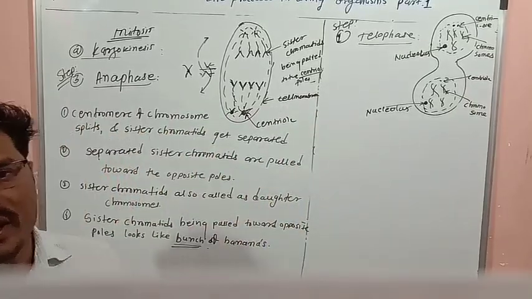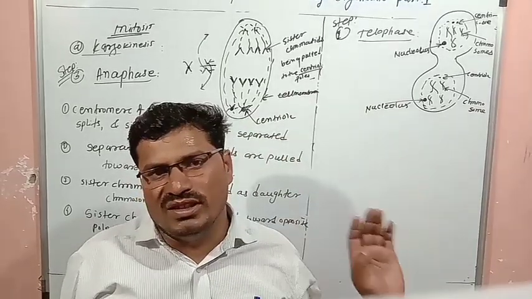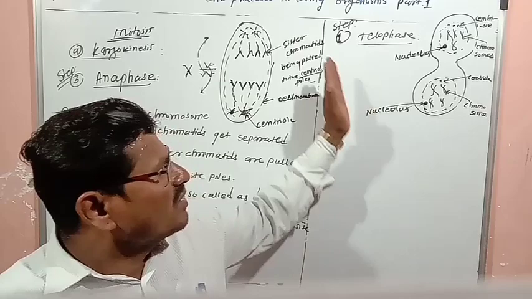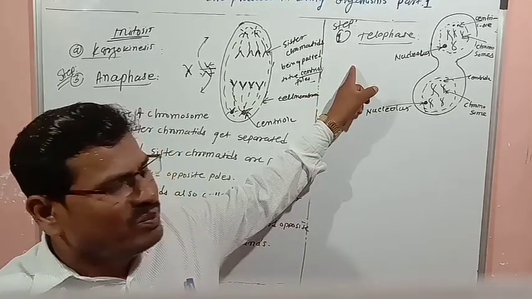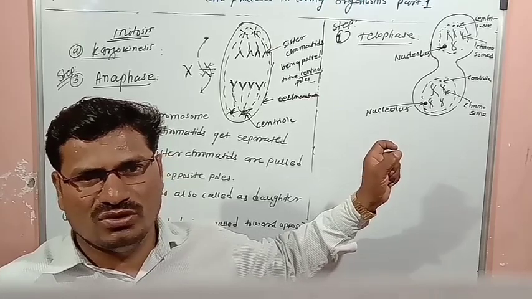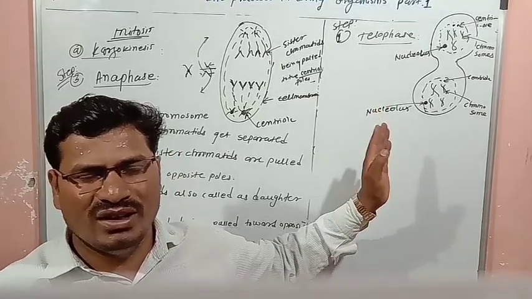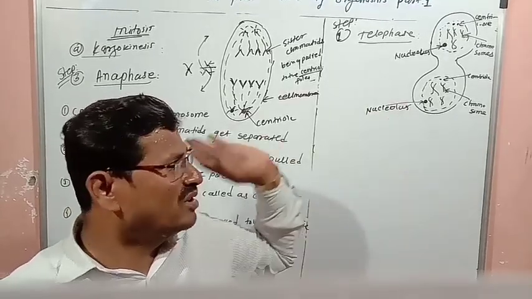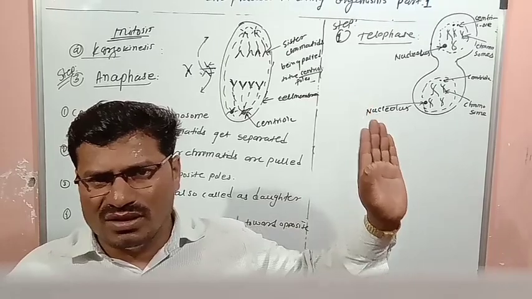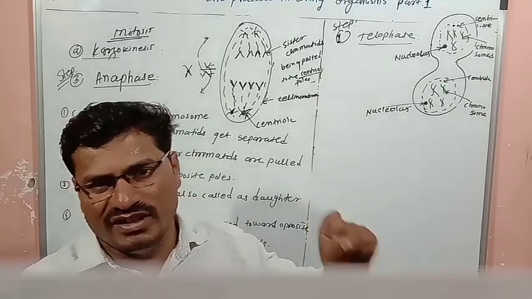Now we have to study which changes take place in the telophase. This telophase is opposite to the prophase. All changes and events occur opposite to the prophase. So if you understand prophase clearly, you can write telophase.